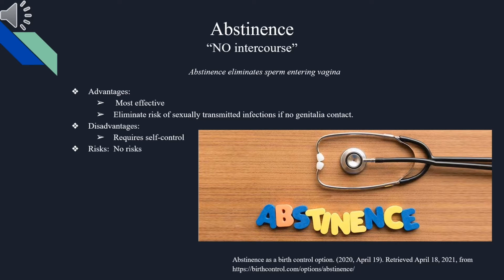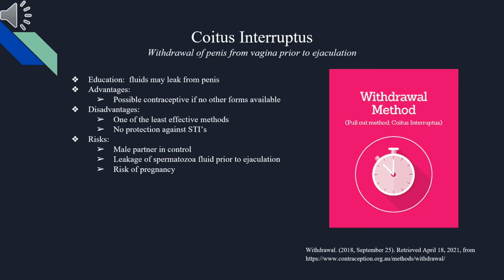Advantages include that it's most effective and eliminates the risk of sexually transmitted infections if there is no genital contact. Disadvantages include that it requires self-control, with no risks. Coitus interruptus means withdrawal of the penis from the vagina prior to ejaculation. It is important to provide education such as how fluids may leak from the penis. Advantages include possible contraception if no other forms are available. Disadvantages include it being one of the least effective methods and no protection against STIs.